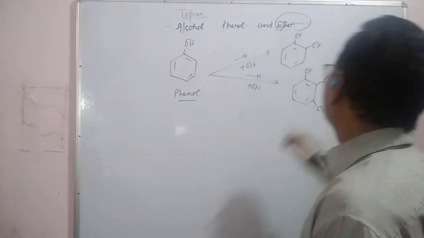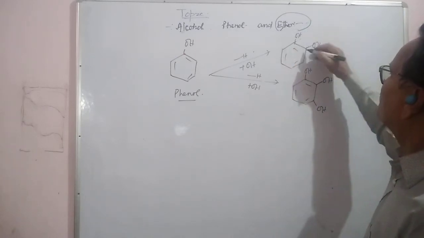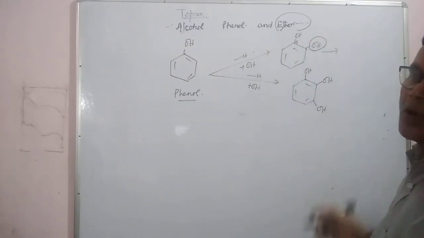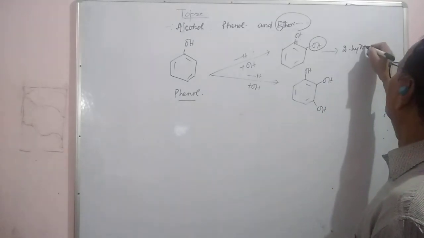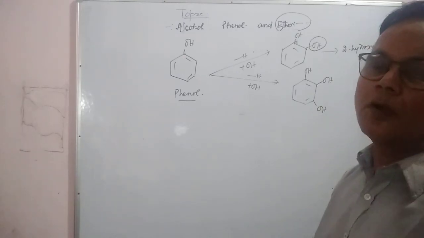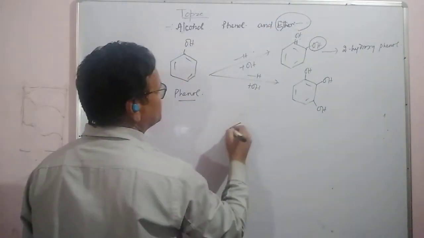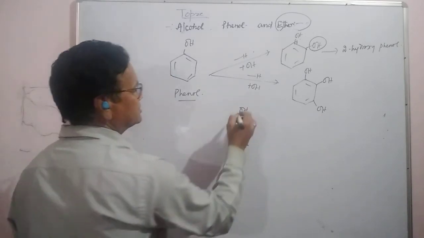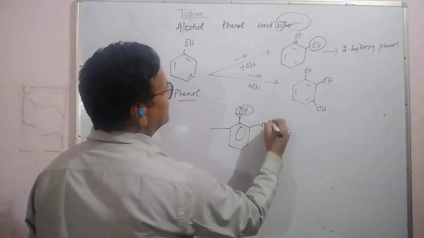This is the first position, second, third: 2-hydroxyphenol. What we call here 2-hydroxyphenol is called catechol. This is the ortho position. So see here, if the functional group is attached to that carbon, its nearest carbon is called ortho.